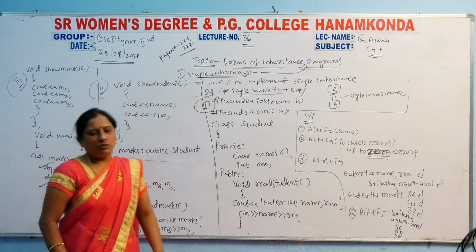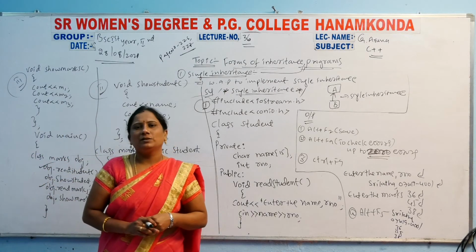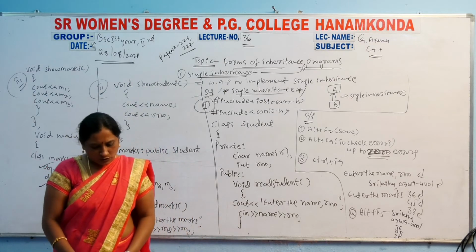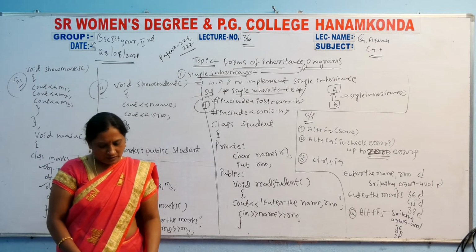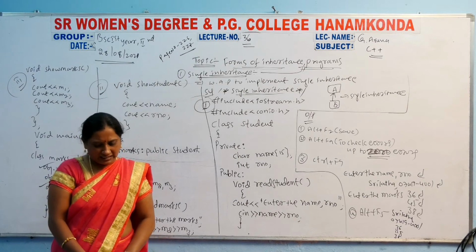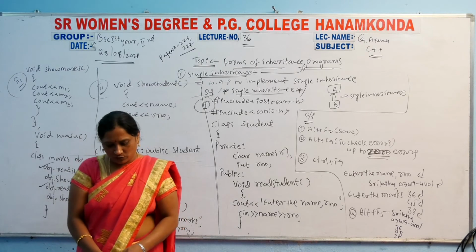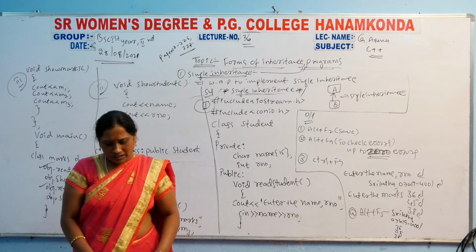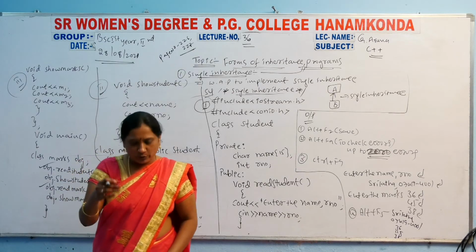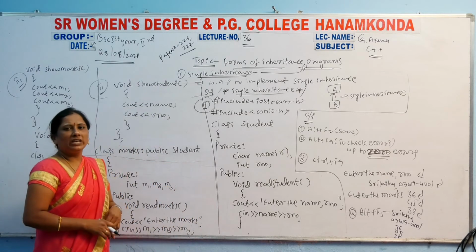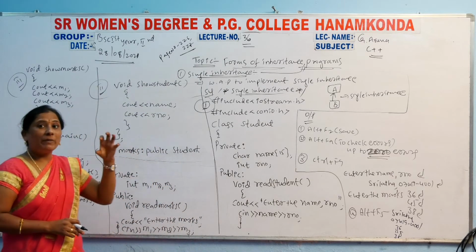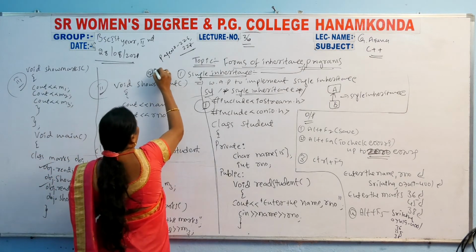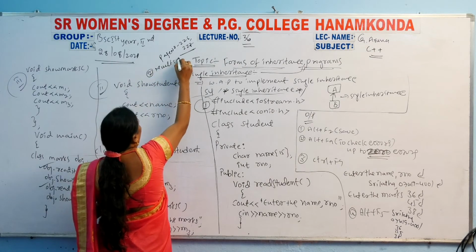Okay, so this is a single inheritance related program. Like that, a number of programs will be there. After single inheritance, the remaining ones will be there. After single inheritance, another one is also there. Like that, you have to write a number of programs. Single inheritance, then multiple inheritance. After single inheritance, the next one is multiple inheritance.